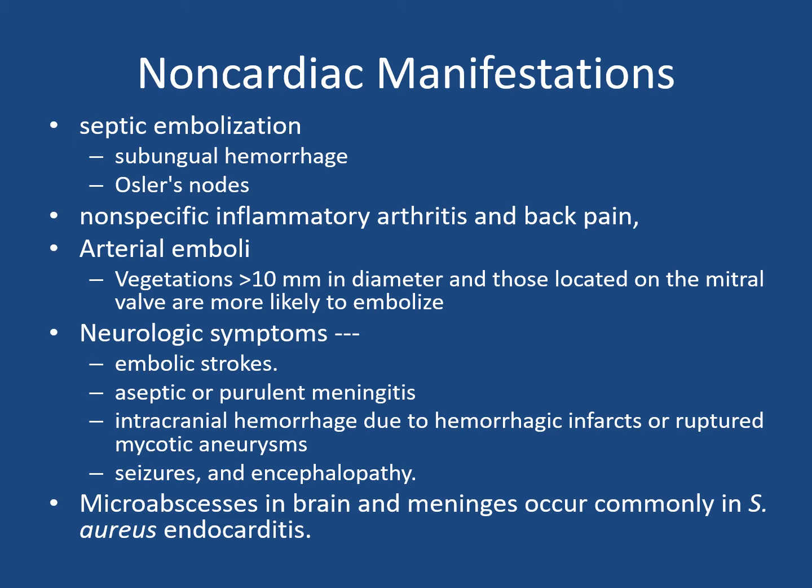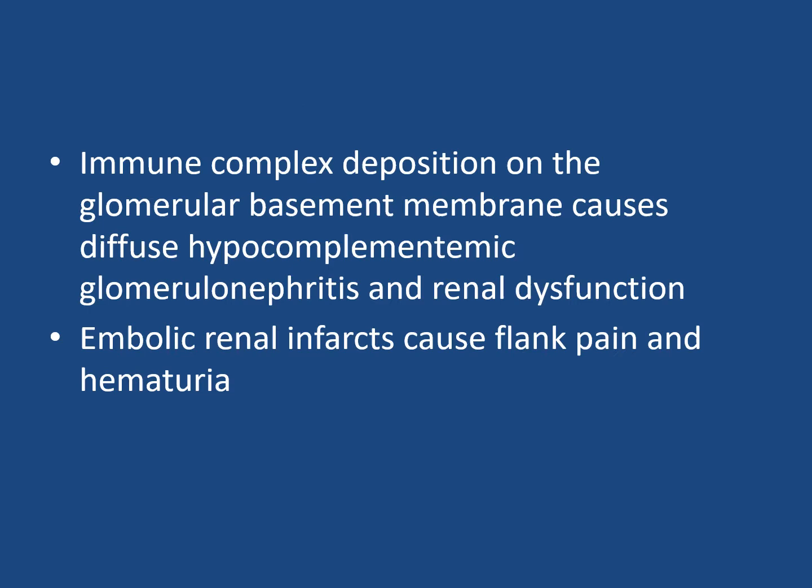You may have seizures and encephalopathies. Microabscesses in the brain and meninges occur commonly in Staph aureus endocarditis. Immune complex deposition on the glomerular basement membrane causes diffuse hypocomplementemic glomerulonephritis and renal dysfunction. Embolic renal infarction causes flank pain and hematuria.